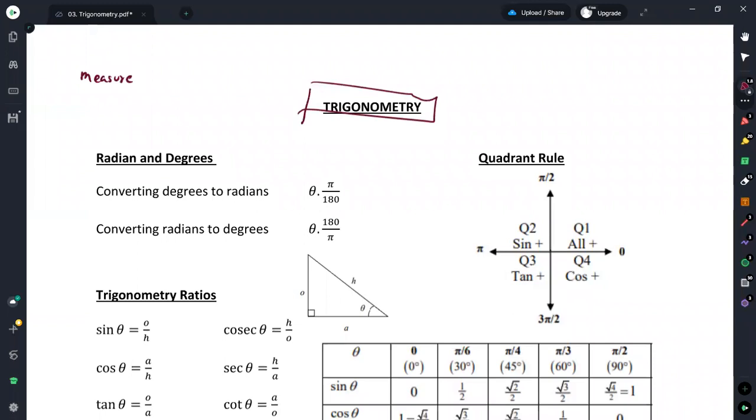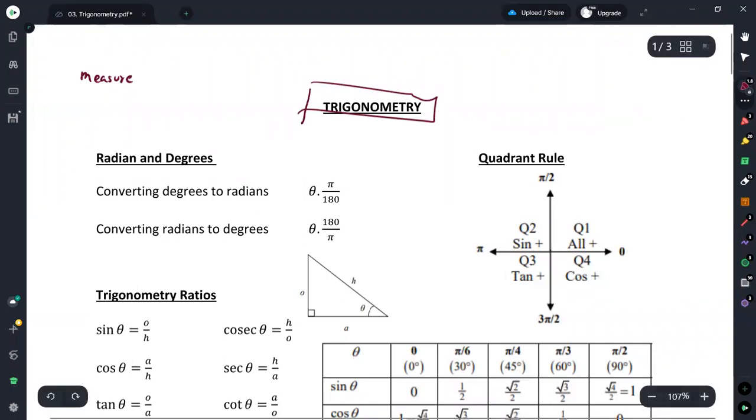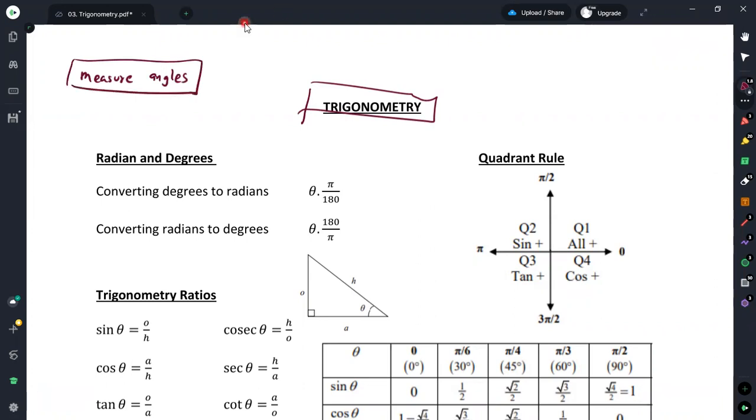I told you previously as well, when we are measuring the angles, we have to deal with the concepts of trigonometry. But prior to discussing trigonometry, first we will have a look at the measuring of angles. When we are going to measure angles, in general, we use the degree measures to measure the angle.